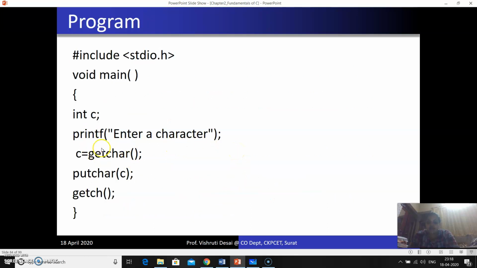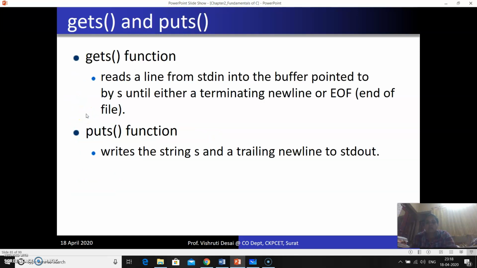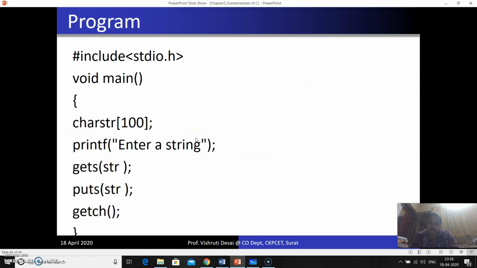Enter a character, getchar. So getchar will take some input from the user, and that value is going to be stored in c, and it will print using putchar. Sorry, there is a mistake here: instead of int, it should be char. Similarly, gets and puts: gets will read a line from the standard input into a buffer, and puts will print the output.